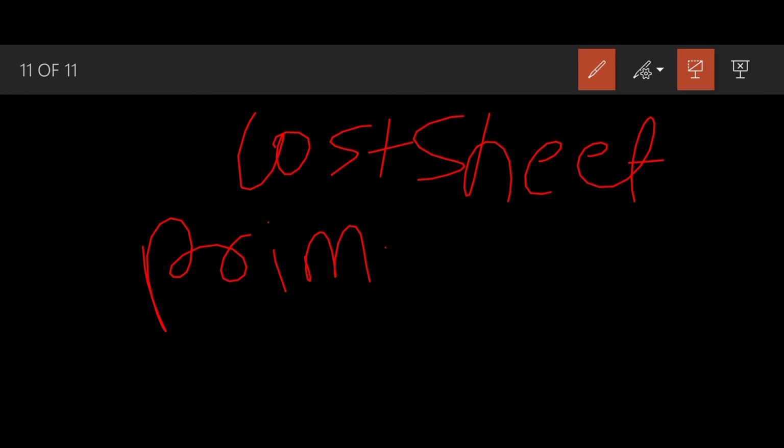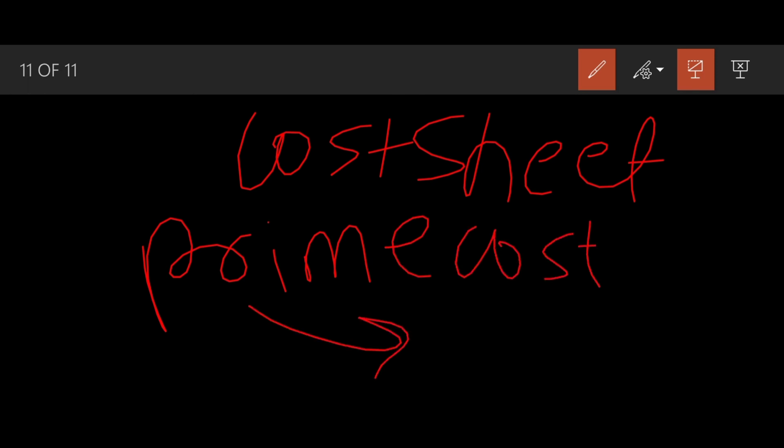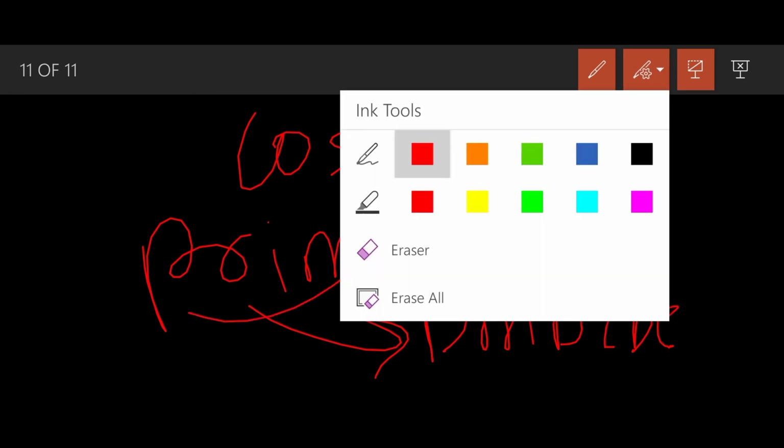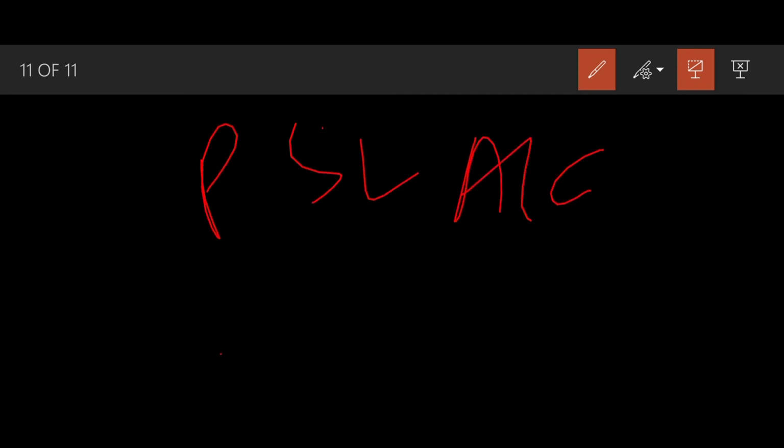Like we have prime cost. Prime cost has to be broken up into three main parts: direct material, direct labor, and direct expense. So these kinds of things are done in costing, but you will never be able to see these kinds of things in the profit and loss account. So profit and loss account is less of analysis but of reporting only.